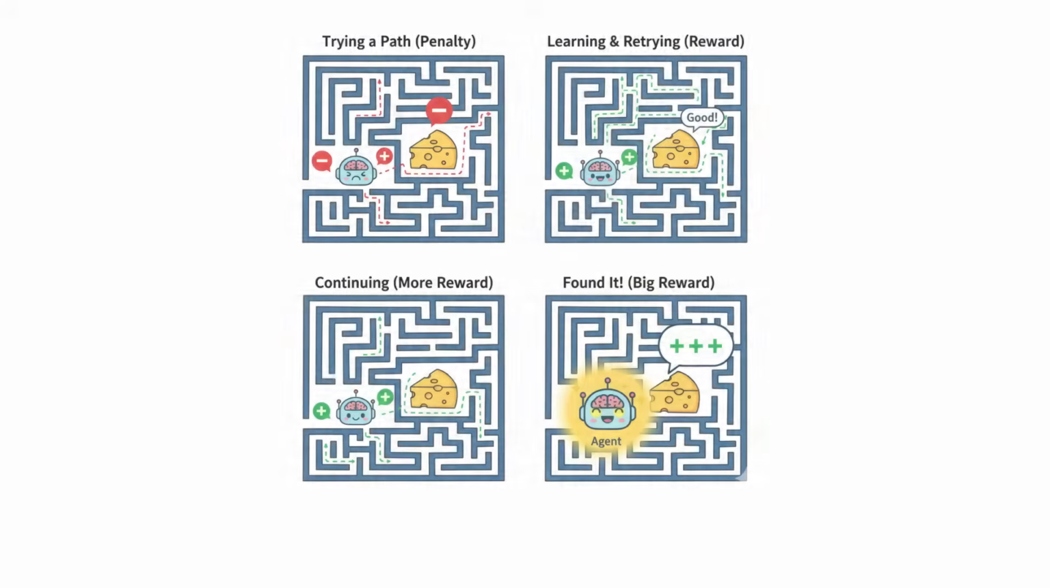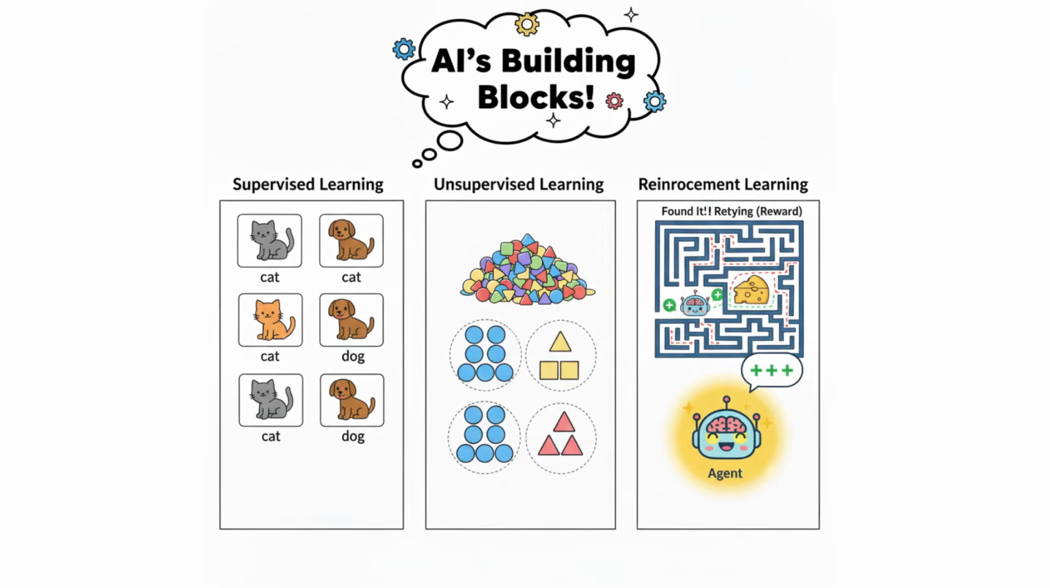Through trial and error, the agent learns which actions lead to the best outcomes in different situations. This is how self-driving cars learn to navigate, robots learn complex movements, or even how AI masters challenging games like chess or Go. So, to recap, supervised learning uses labeled data with a teacher.